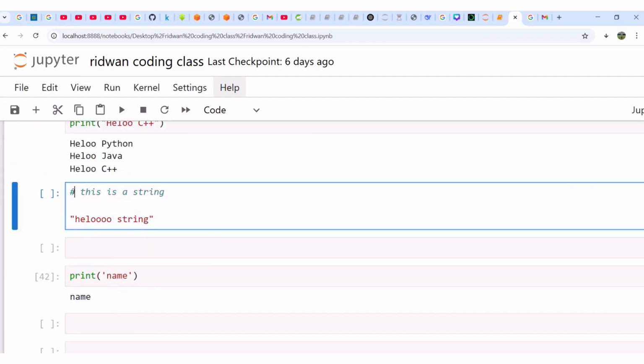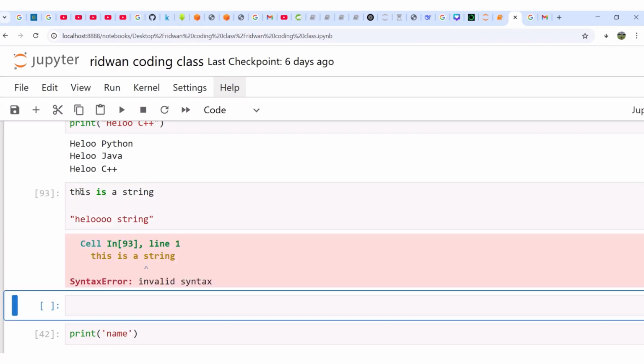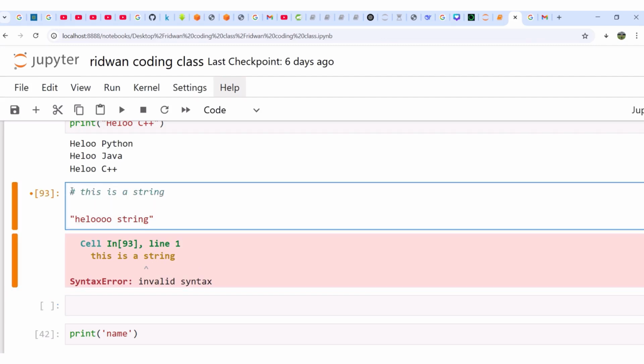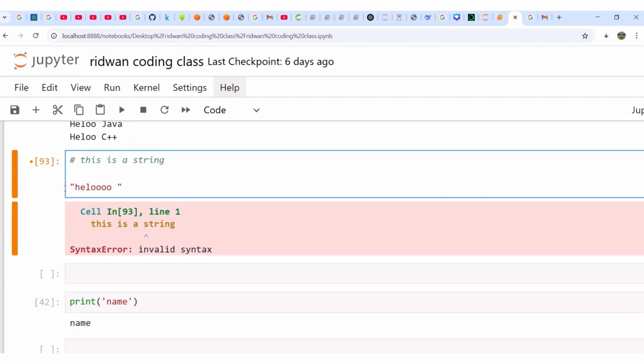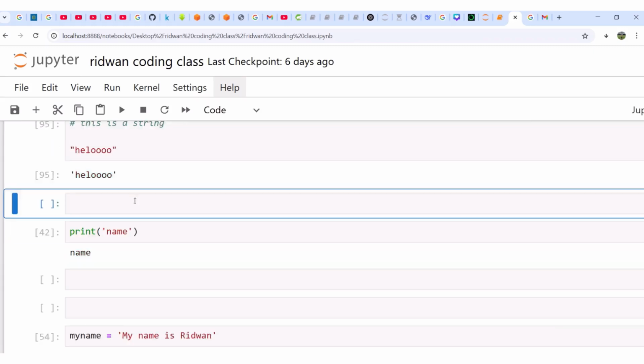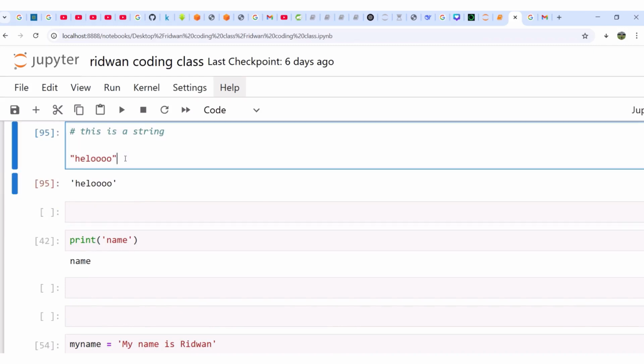So can you see this is one of the advantages of a comment. Because here I'm saying this is a string. Imagine if I remove that hashtag and run it now, it will tell us invalid syntax. So if you don't want it to give us an error, anything inside the quotation is a string, and that is an example here. Let me run that. Okay. But what do you observe here? I did not put print here, and it is still being printed. Yes, don't be surprised. I will tell you more in the next class.